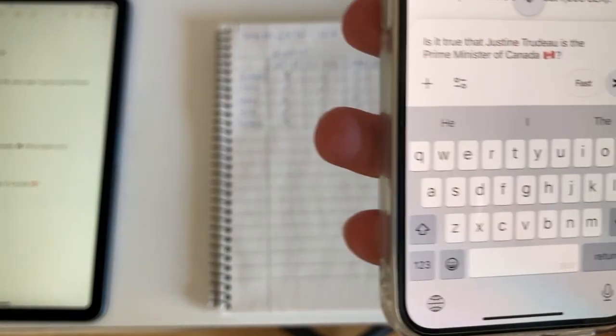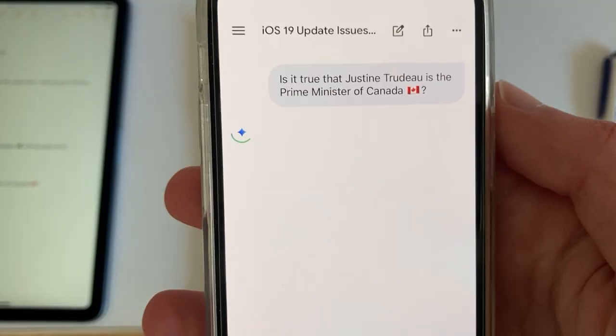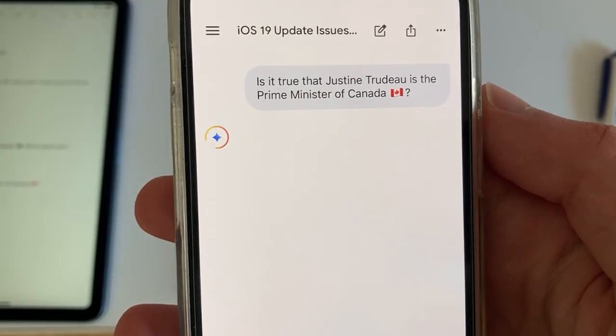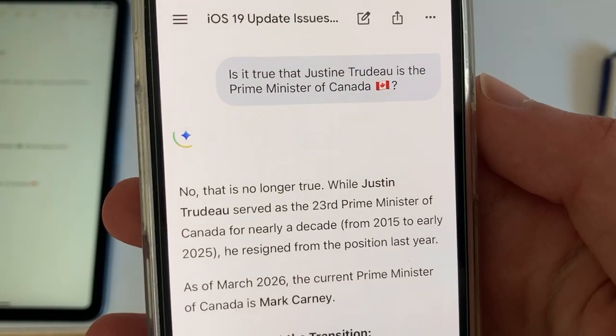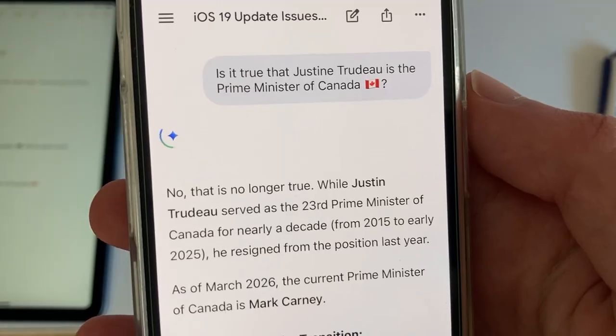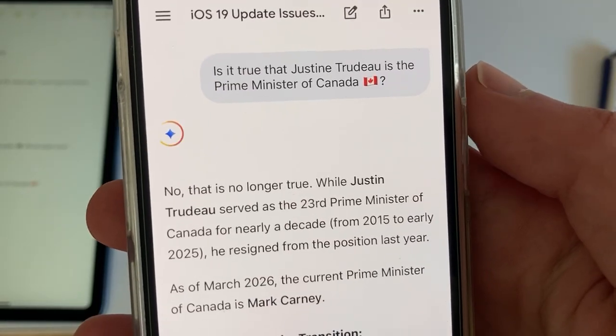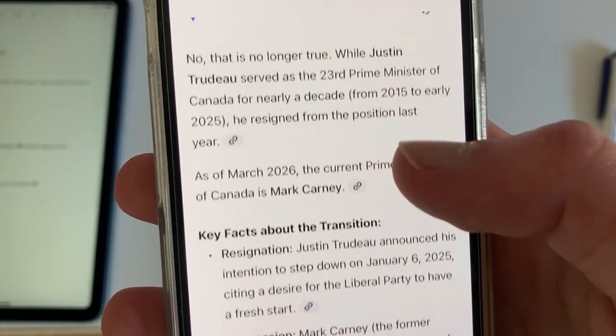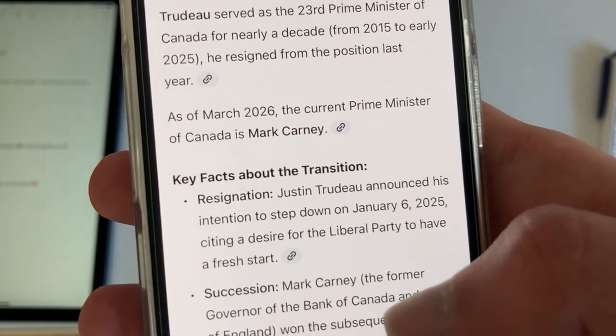So Claude got this one right. Next one is going to be Gemini. Is it true that Justin Trudeau is the Prime Minister of Canada? No, that's no longer true. While Justin Trudeau served, he resigned from the position. So Gemini got this one right.